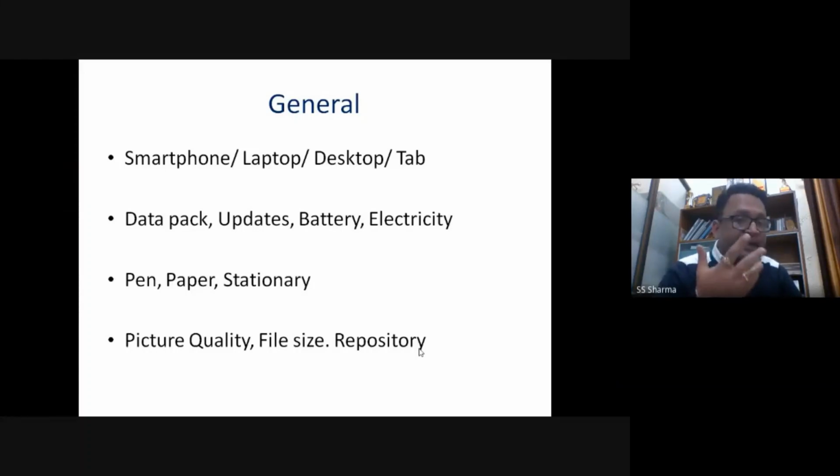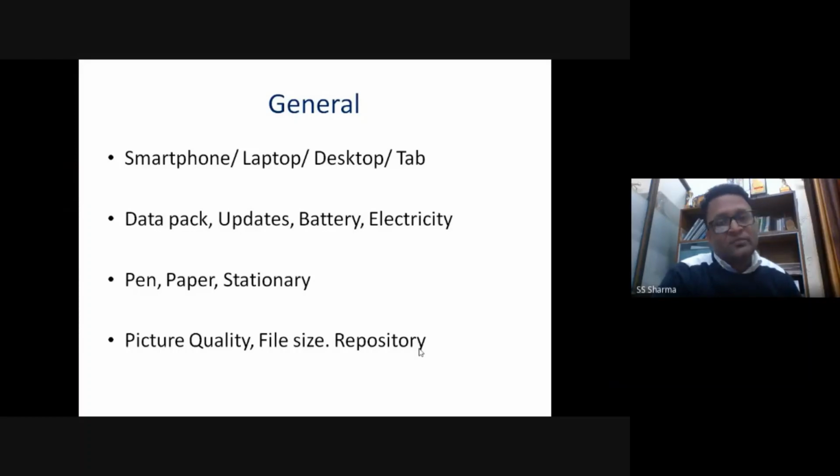So do take care of all these things, because you cannot just say, okay, my internet was not working on that day, or I have not checked my battery when I started taking the examination, and that it all got wasted, right? So all these things you need to understand.